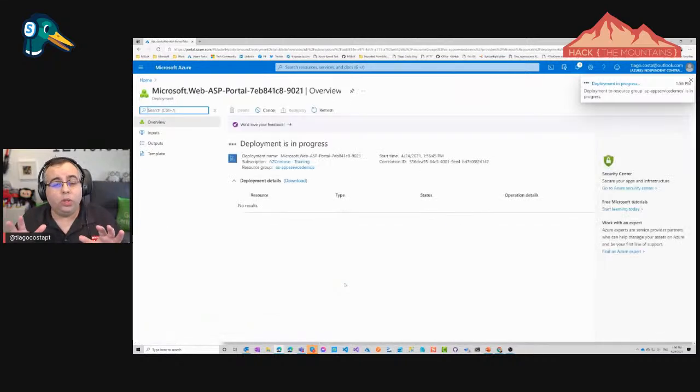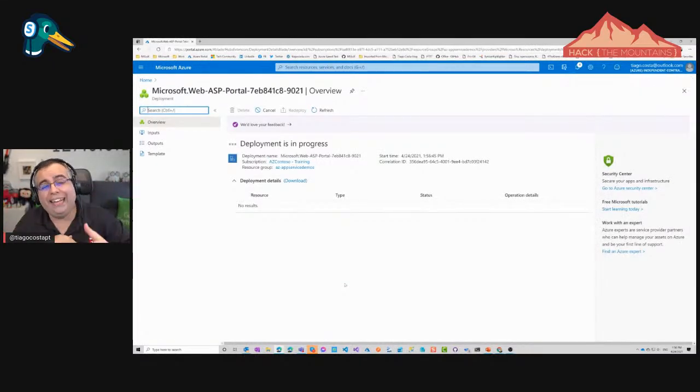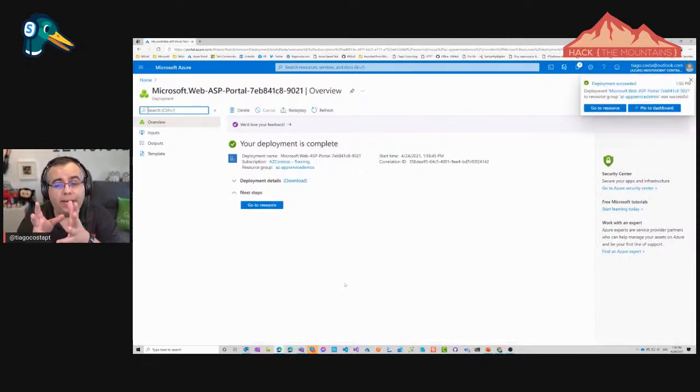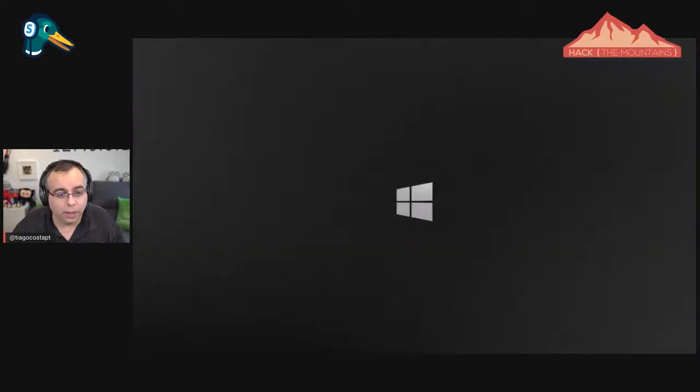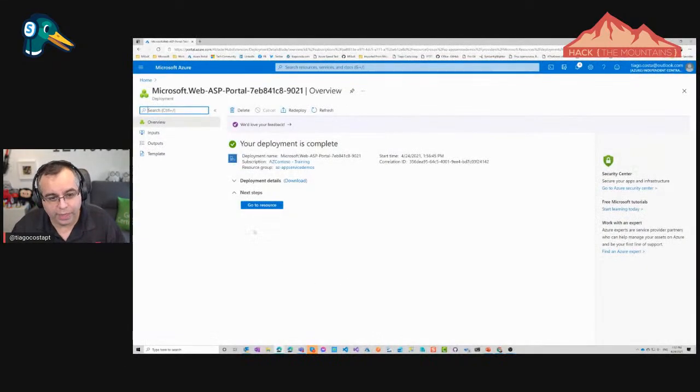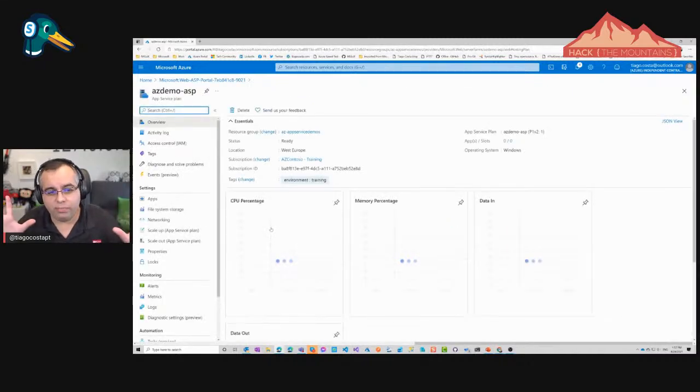And now this will create the app service plan. In this app service plan, I can add multiple web applications, because this app service plan is kind of the infrastructure where now I'm going to deploy my app service plans. And let's just click here, go to resource, and this is what we have.